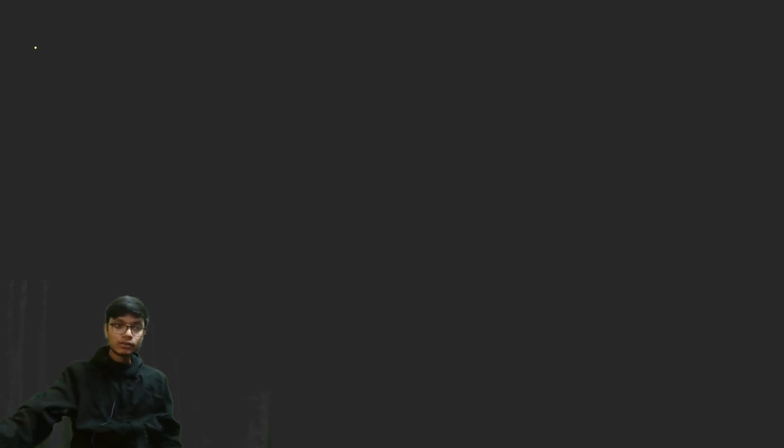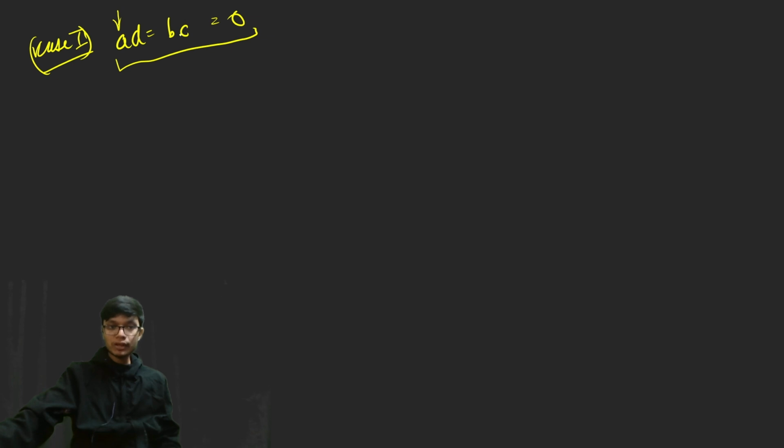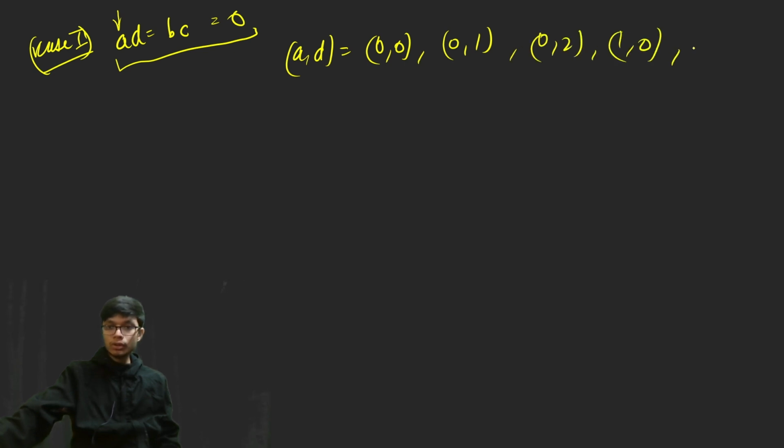So for the first case, when AD is equal to BC and that is equal to 0, that means all of the values are equal to 0. So that is a possible case, when all of the elements are equal to 0. Also when any one of the elements is equal to 0, that can also be a case. Any one of A or D, or B or C is equal to 0. That means A and D can be chosen as 0 comma 0, 0 comma 1, 0 comma 2, and similarly 1 comma 0, 2 comma 0.